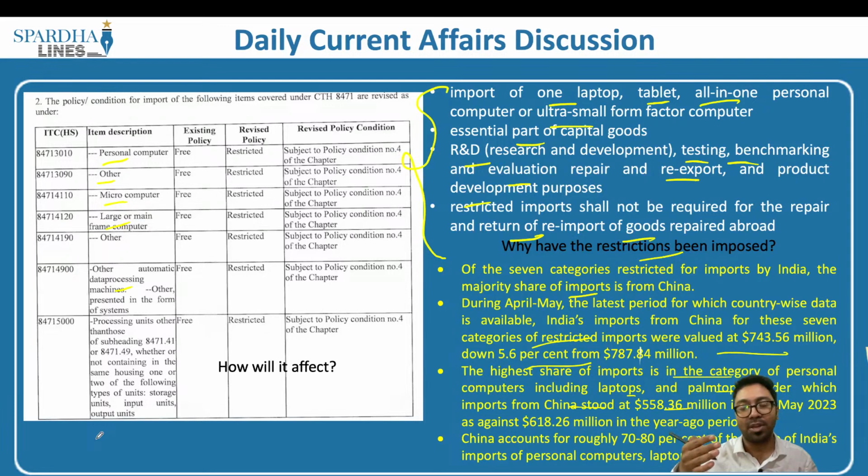There have been apprehensions in the United States of America and also in Australia that certain parts imported from China are constantly engaged in surveillance. For example, it may be said that Huawei, which happens to be one of the companies, is not being allowed to test in the United States of America or in Australia, primarily because they sense a security breach, which is another reason why restrictions have been imposed.